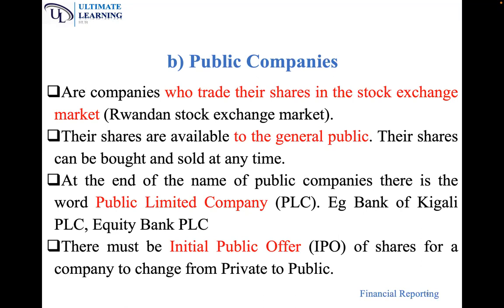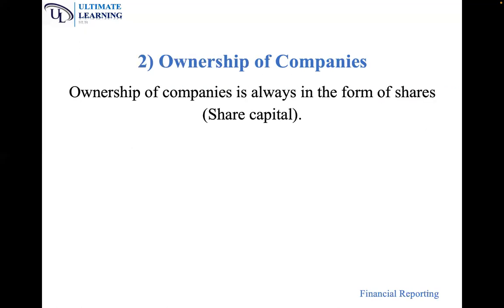Number one, public companies are companies who trade their shares in the stock exchange market. Number two, at the end of the name of the public company, there is the phrase Public Limited Company, PLC. And number three, their shares are available to the general public, and a company can change from private to public by going through an initial public offer.